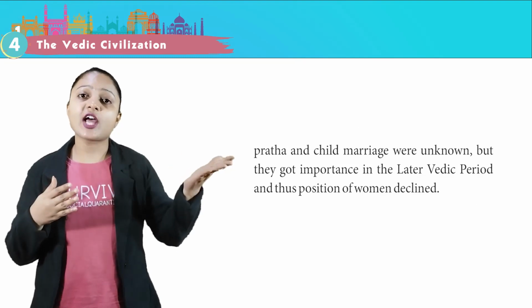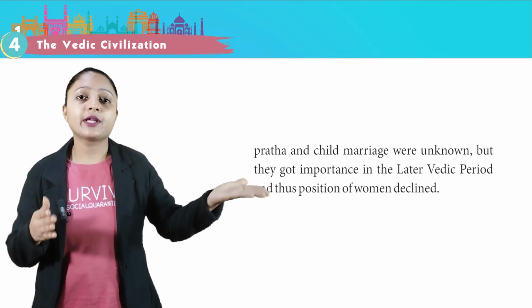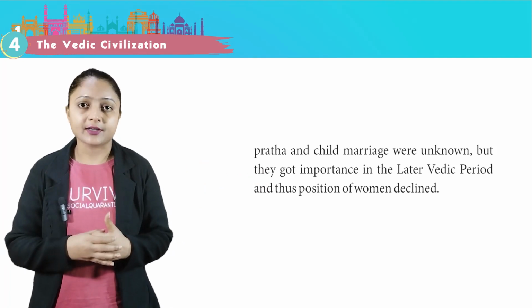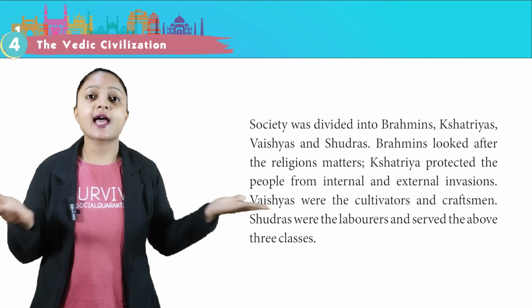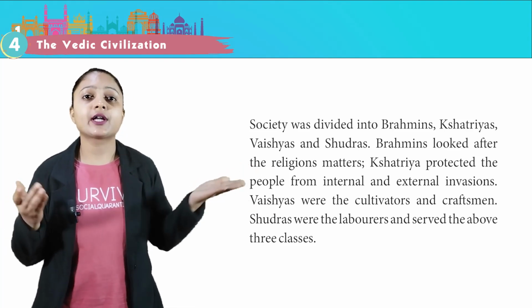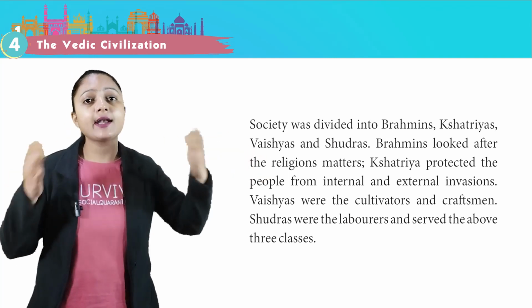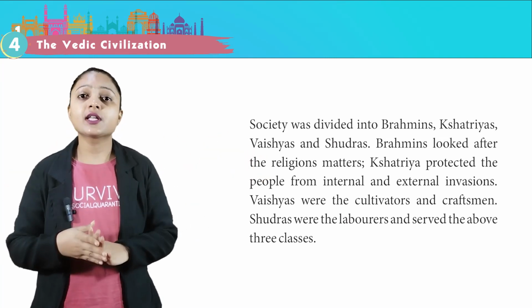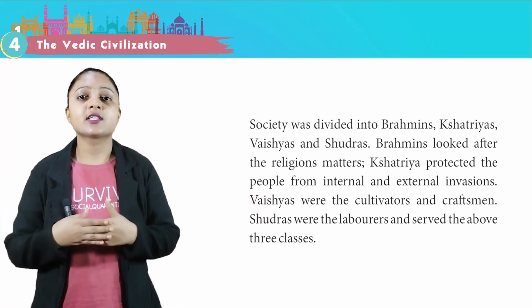Sati Pratha and child marriage were unknown, but they got importance in the later Vedic period and thus position of women declined. Society was divided into Brahmins, Kshatriyas, Vaishyas and Shudras. Brahmins looked after the religious matters. Kshatriyas protected the people from internal and external invasions. Vaishyas were the cultivators and craftsmen. Shudras were the laborers and served the above.